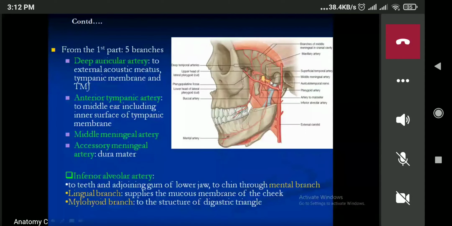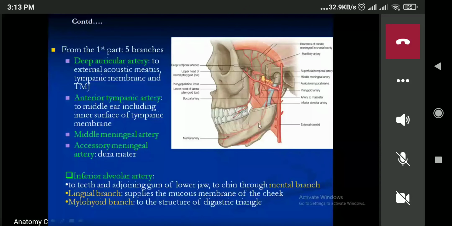Now next one, you can see the inferior alveolar artery, which is running down. This will pass through the mandibular foramen and run through the mandibular canal over here. This inferior alveolar artery will further give the lingual artery, the mental artery, and the mylohyoid artery as its branches. Mental, lingual, and the mylohyoid. So those are the branches.